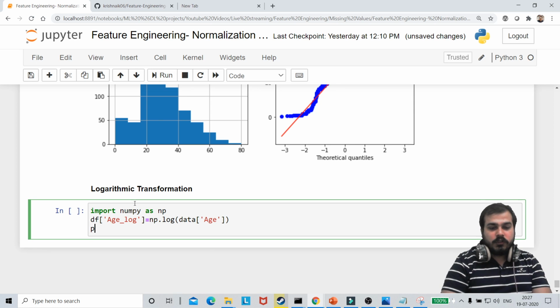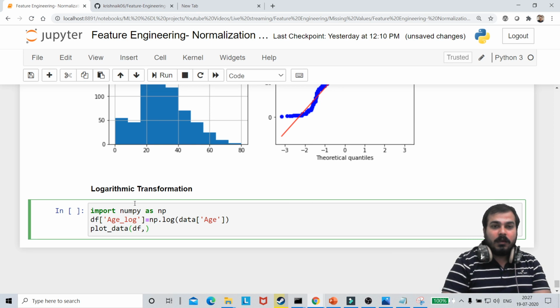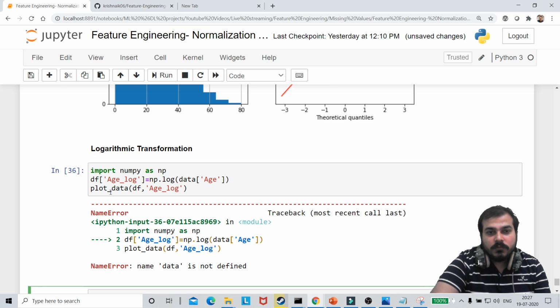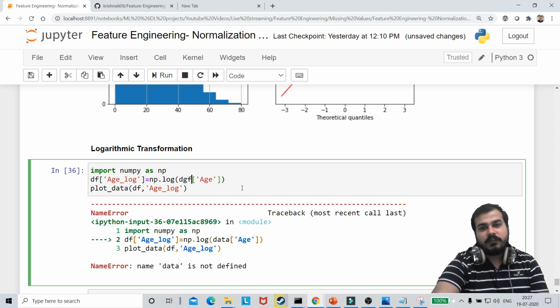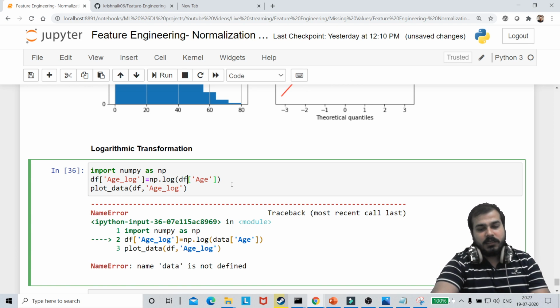Then I am also going to plot the data, giving my df comma my other feature, which is age underscore log. Df, not data, df.